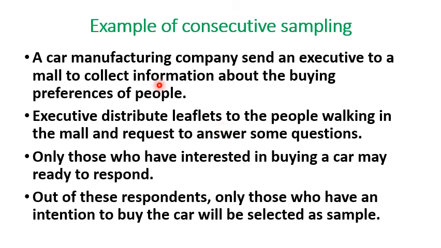So here the criterion of inclusion is to select data from those who have an intention to buy the car. The leaflets are distributed to everyone, but only those interested in buying a car may respond. Out of these respondents, only those who intend to buy the car immediately will be selected as sample.